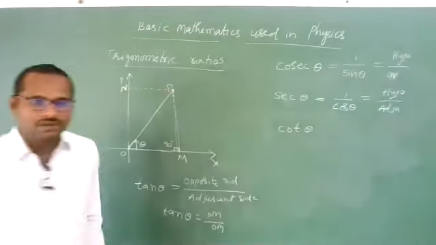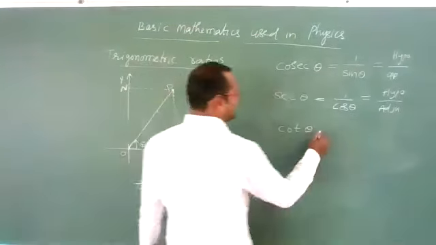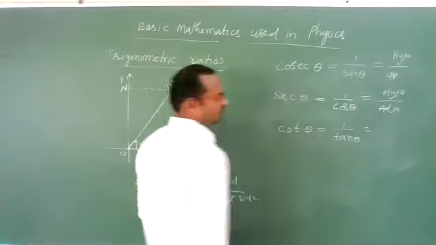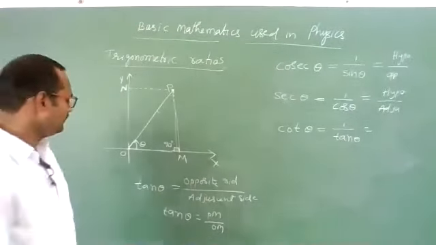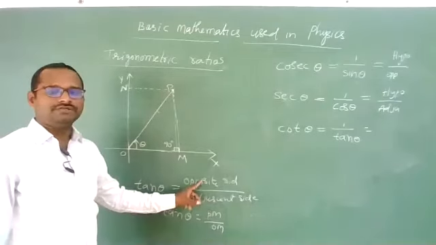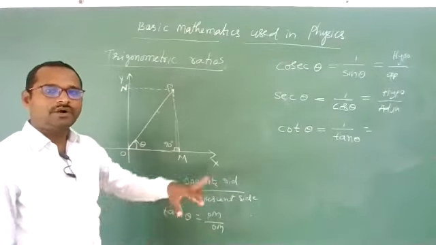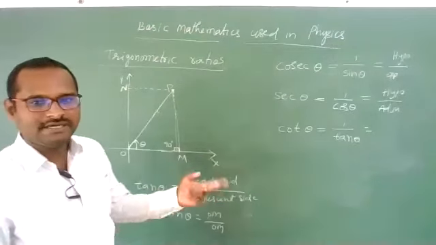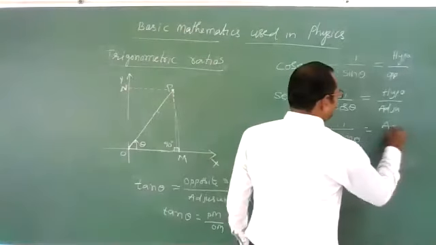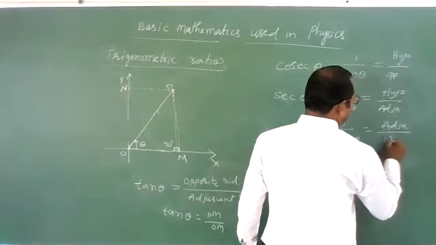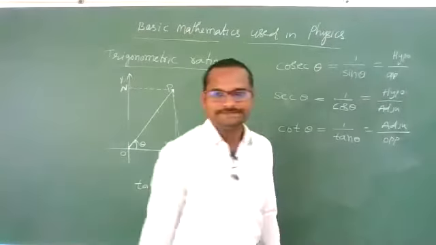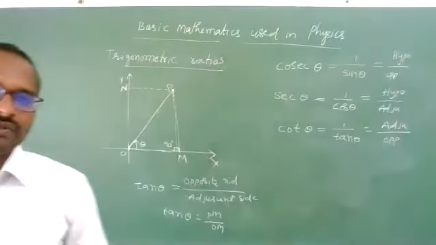And the last one is cot theta. Cot theta is opposite to tan theta, meaning the reciprocal of tan theta. We can write 1 by tan theta. Tan theta is opposite side by adjacent side. Then cot theta will be the reciprocal of that, that is adjacent side by opposite side. Clear? Yes.